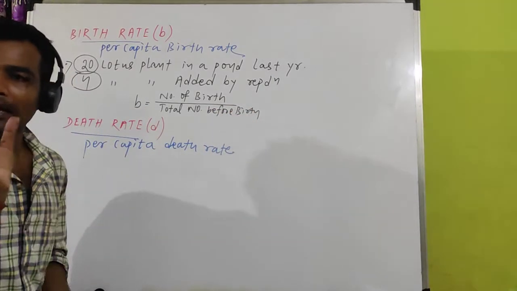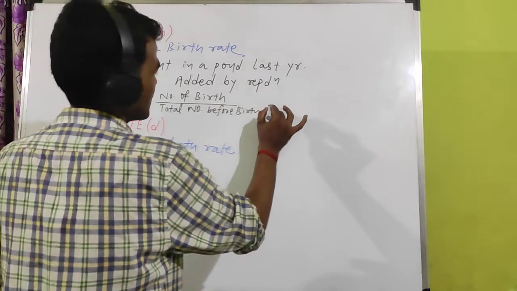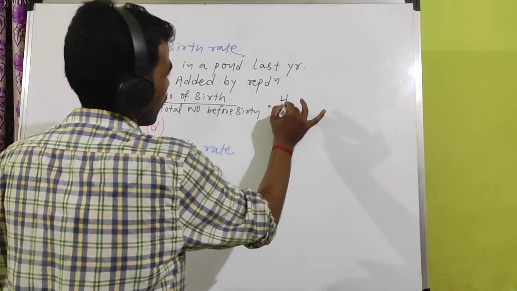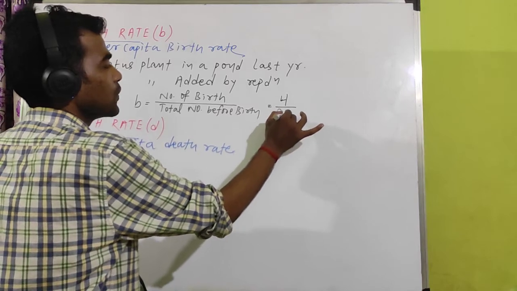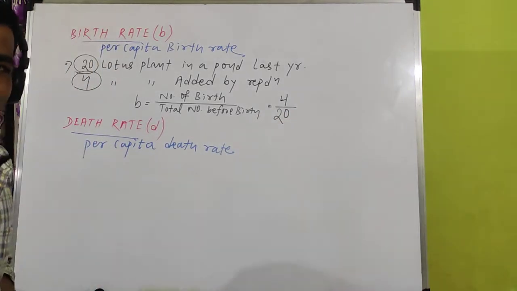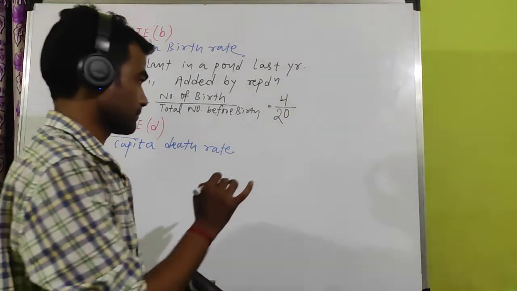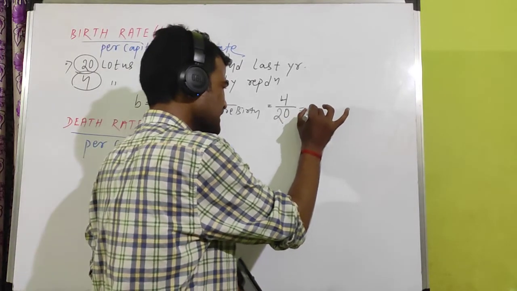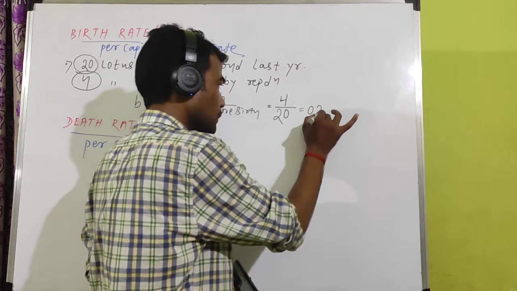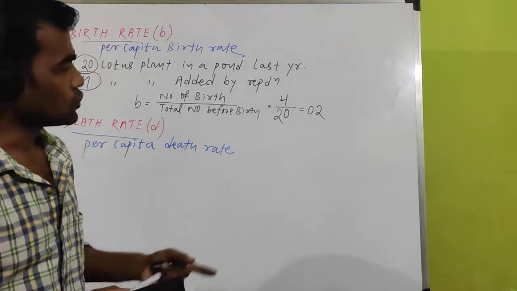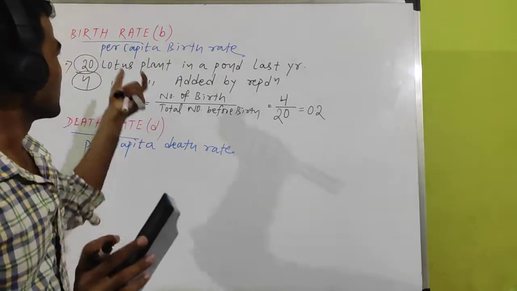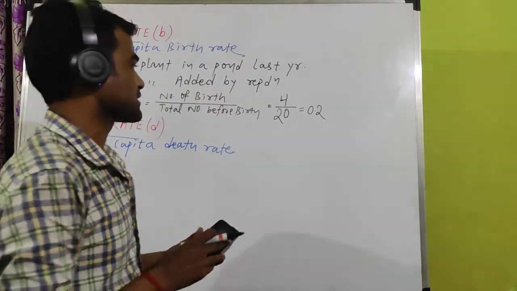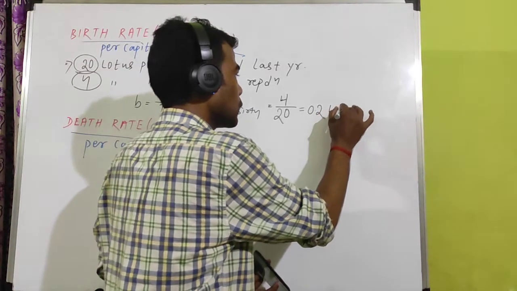The number of births is 4, divided by total number of individuals, 20. Now you can calculate, it is 0.2. So the birth rate in this example is 0.2 lotus plant.